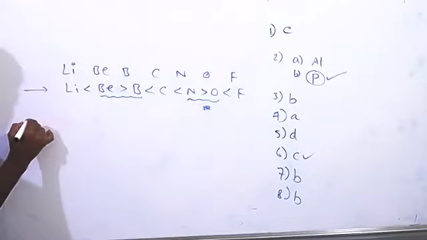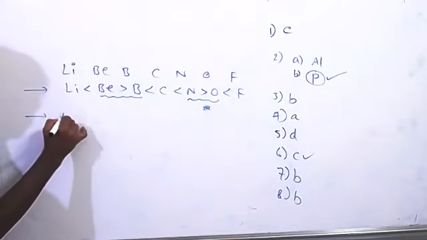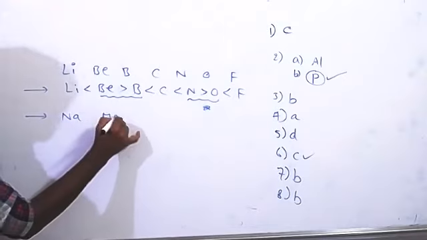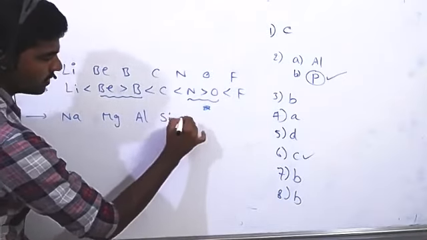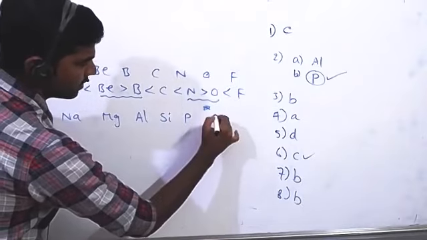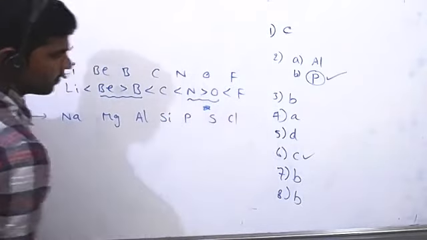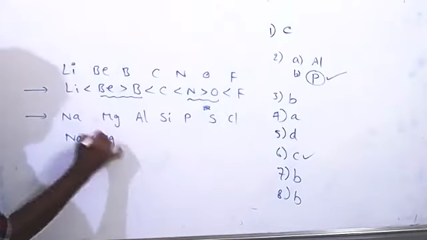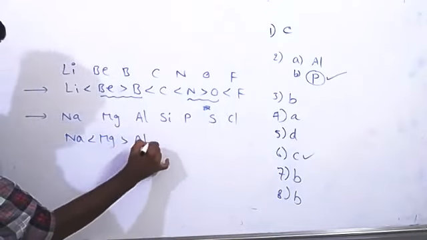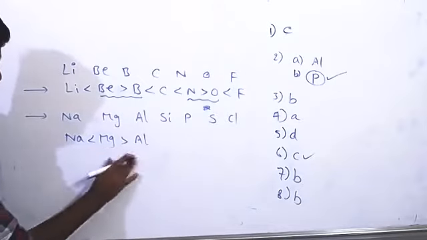These are the second period elements. Next, the third period elements: sodium, magnesium, aluminum, silicon, phosphorus, sulfur, chlorine. Here from sodium to magnesium ionization enthalpy increases and here it decreases. Here is the exception.